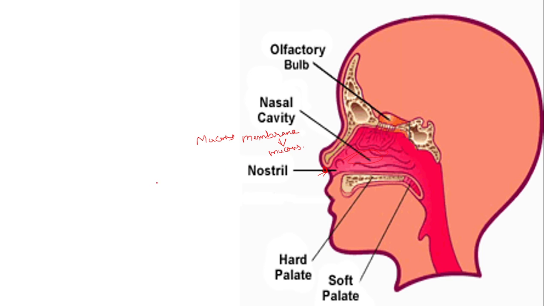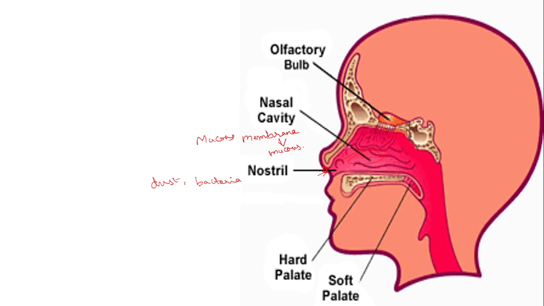So air will have dust in it. Some smaller organisms will be there. Also some microorganisms like bacteria will be there along with the air. So that air has to be filtered. So this mucus will do the function of filtering the air. Bacteria and dust particles will be trapped in the nasal cavity.